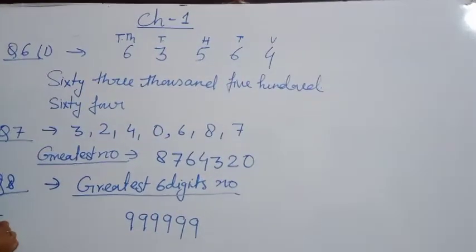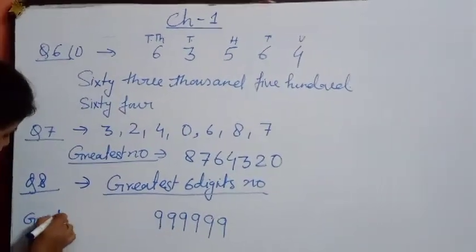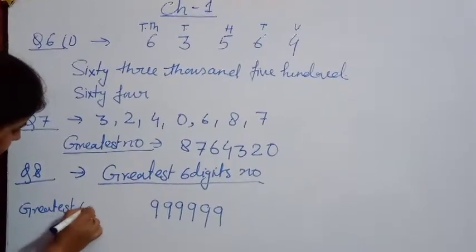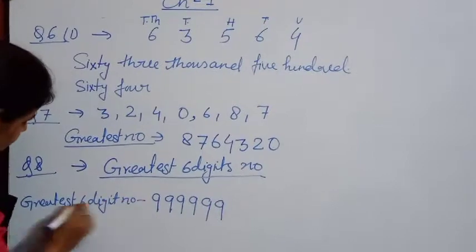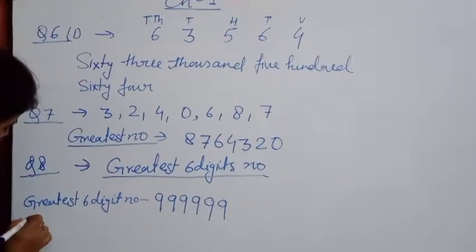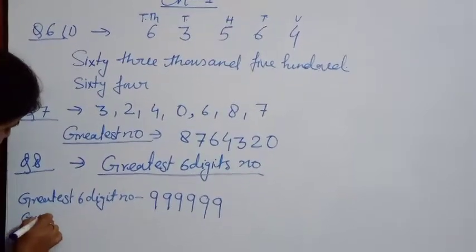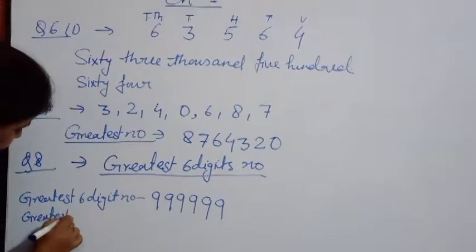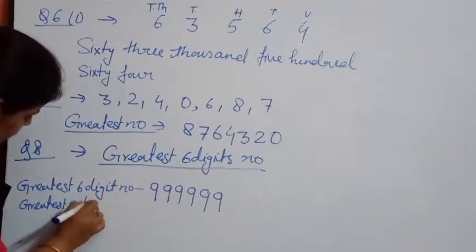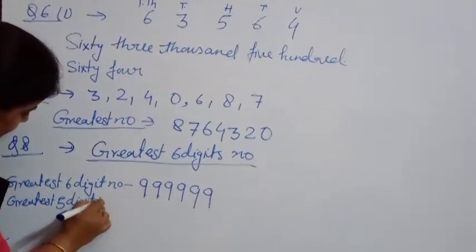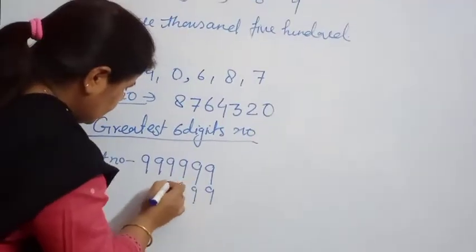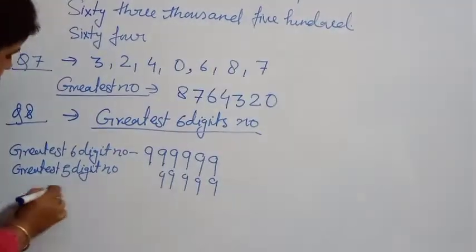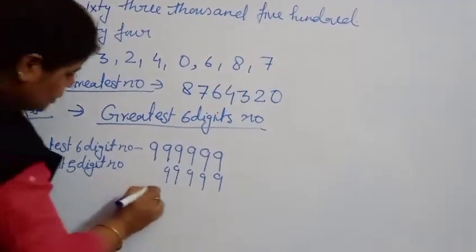It is the greatest 6-digit number. Then write the greatest 5-digit number. The greatest 5-digit number can be 9, 9, 9, 9, 9. And then in the next step, what will you do?